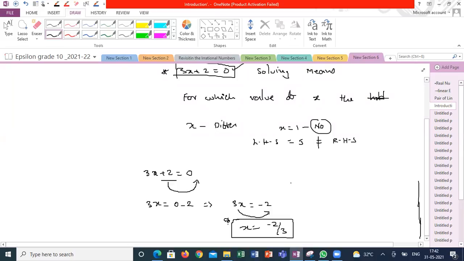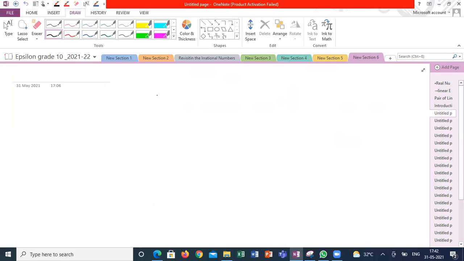In India, we generally use this method to solve linear equations in one variable, which we already did in earlier classes. Got it? Yes, sir. There is another method. Usually ICSE board people will use this method. They won't follow the inverse method; they mostly get confused with it. Suppose I have 3x plus 2 is equal to 0, they will follow this method. This is the equation, and they will balance the equation.